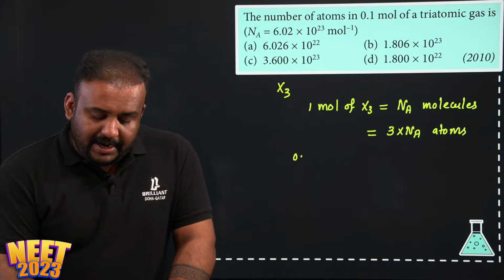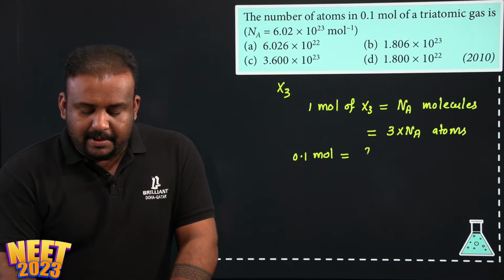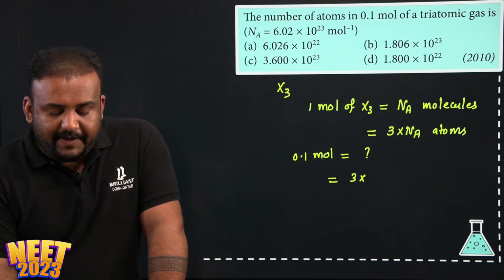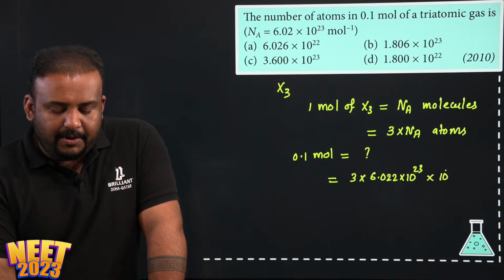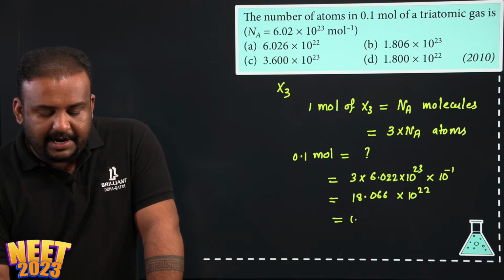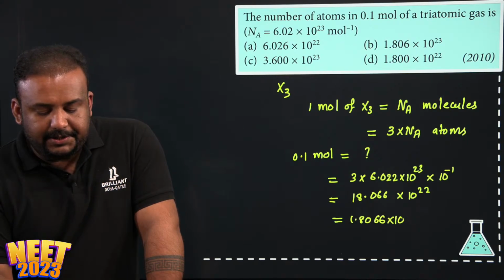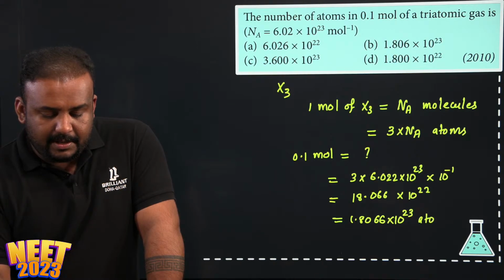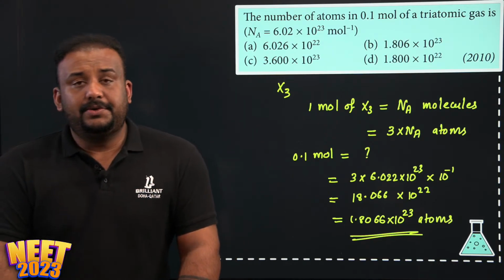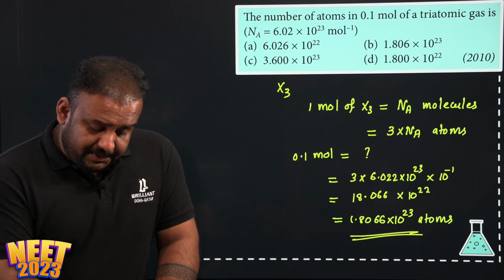And they asked 0.1 mole will have how much? 0.1 mole will have 3 into Avogadro number, which is 6.022 into 10 raised to 23, into 0.1. 0.1 is 10 raised to minus 1. So that will be equal to 18.066 into 10 raised to 22, or I can write 1.8066 into 10 raised to 23 atoms. So we have that option here.